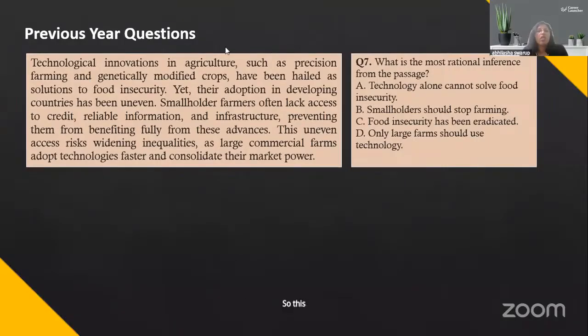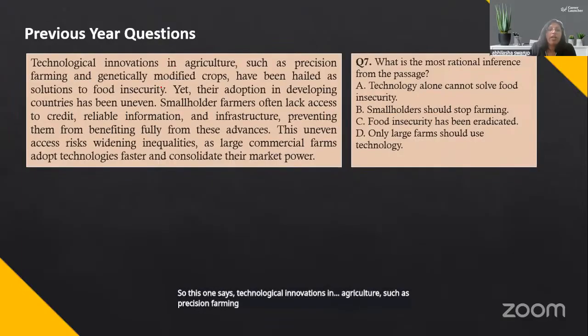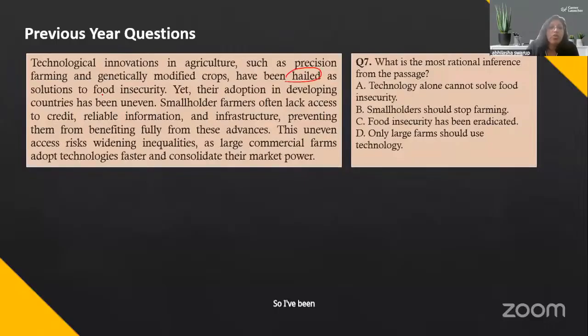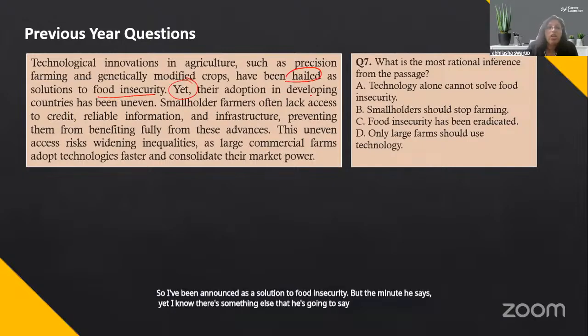So this one says technological innovations in agriculture such as precision farming and genetically modified crops have been hailed, so have been announced as a solution to food insecurity. But the minute he says, yet, I know there's something else that he's going to say. Yet their adoption in developing countries has been uneven.